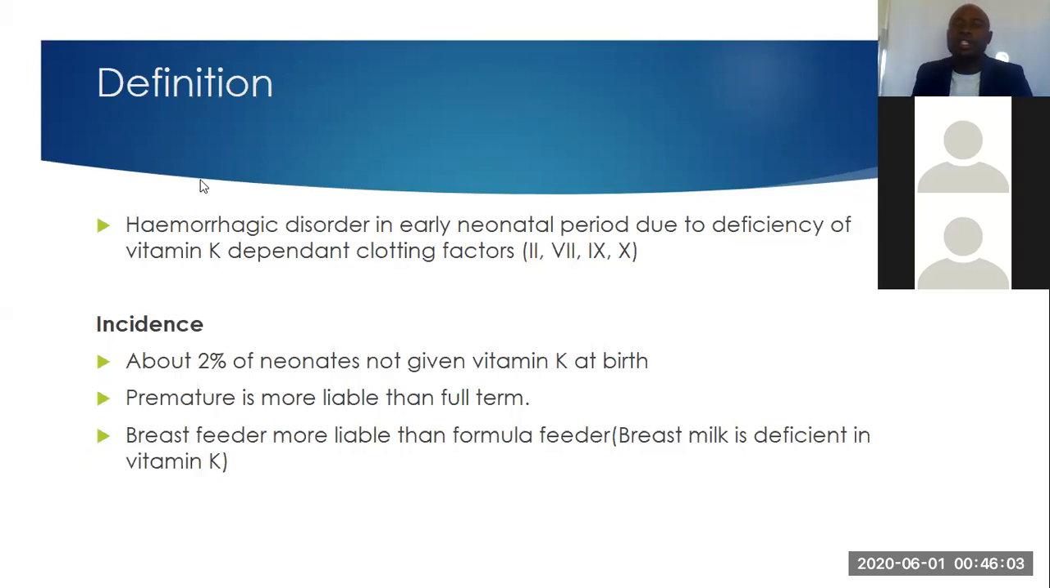Hemorrhagic disease of the newborn. It's a disorder that occurs in the early postpartum period of the infants. This comes in as a result of a deficiency of vitamin K. So these babies have a deficiency in vitamin K, and also in the dependent protein factors: protein factor 2, protein factor 7, protein factor 9, and protein factor 10.